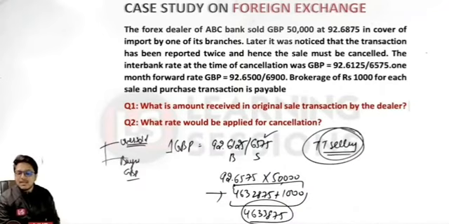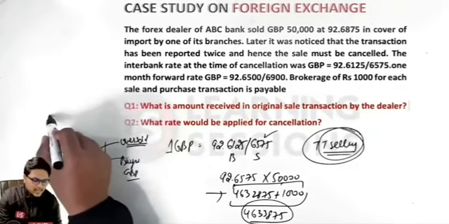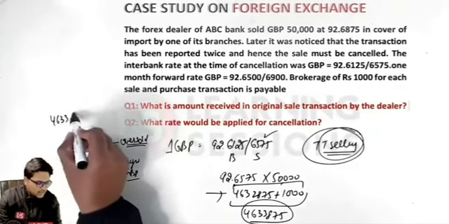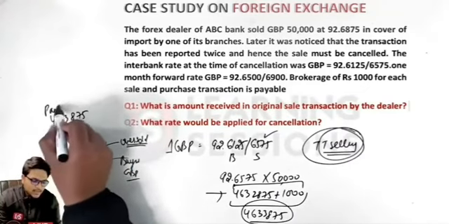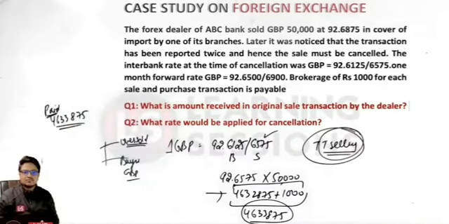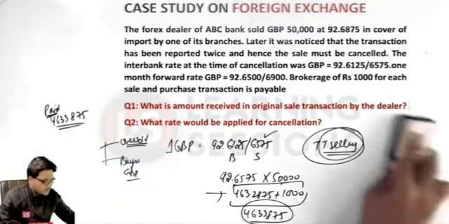Okay, you must be remembering, in the case of all the selling transaction, the margin is to be added up. In the case of the buying transaction, the margin is to be subtracted. So over here, margin will be added up. So what is the amount that is paid? It is 4,633,875 is the amount that is paid. Okay. Now let's move to the next question.